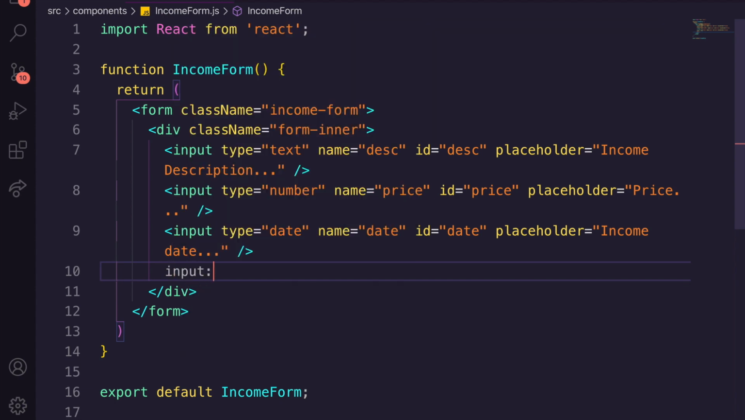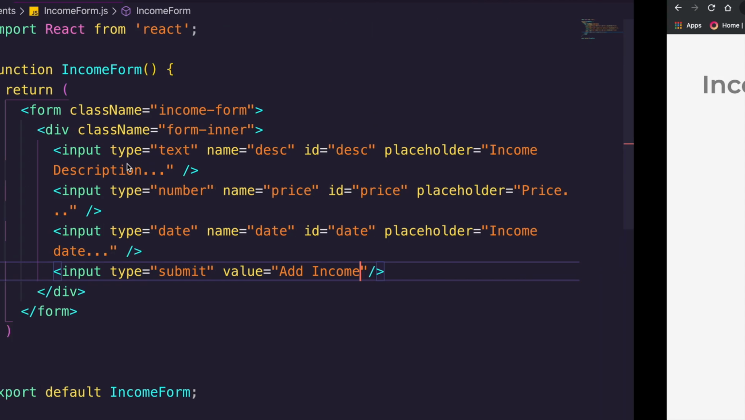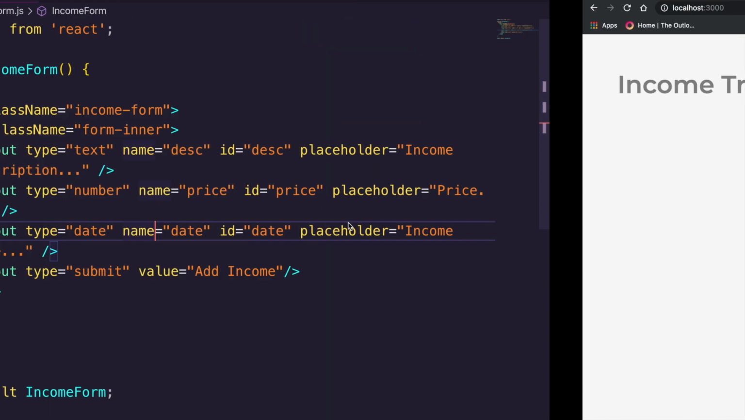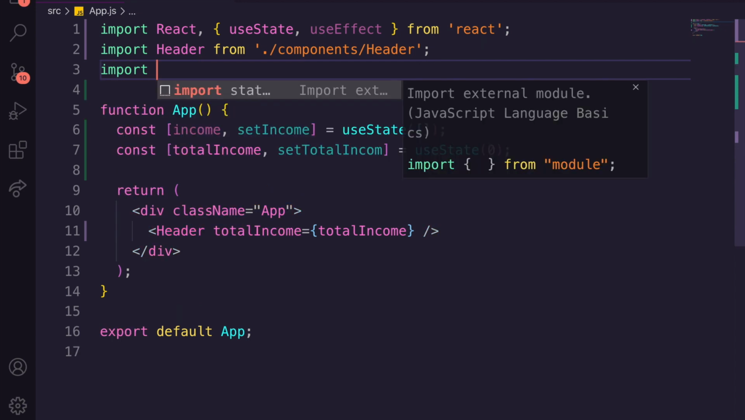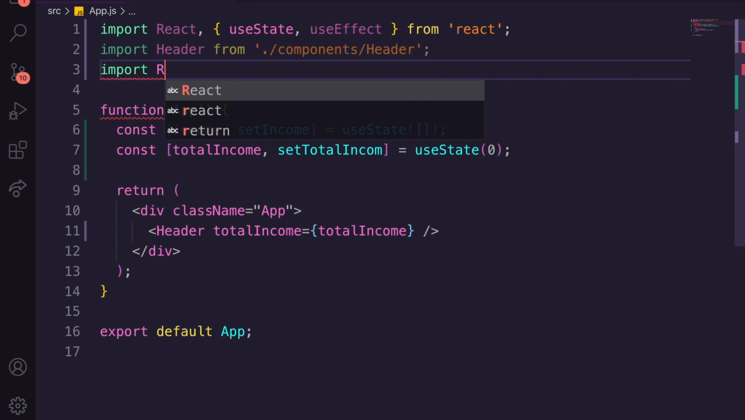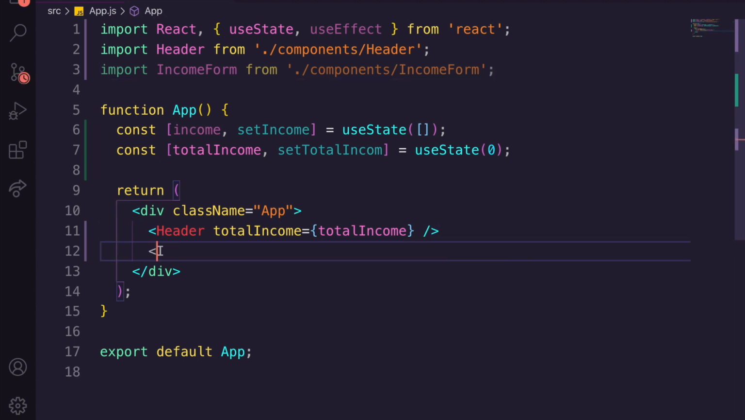We're going to say input type submit, and this is the final input, and we're just going to say add income. Now, if we save here and we go back to our React app, oh, we didn't import, ignore me. We need to import it in here, so we need to actually import in our app the income form, and we need to import it from the same place as we imported our header from, but income form. Now under here, we call it again by going income form and hitting save.